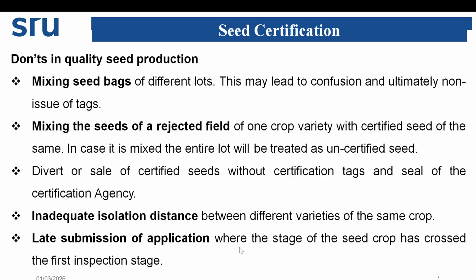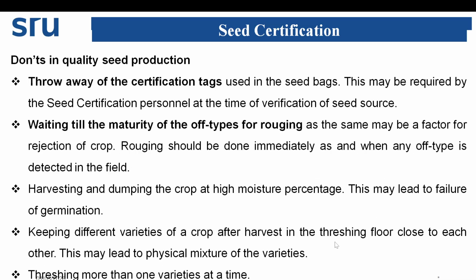Late submission of application where the stage of the seed crop has crossed the first inspection stage. Throwing away the certification tag used on the seed bag. This may be required by the seed certification personnel at the time of verification. Waiting till the maturity of off types for roguing. So you need to do roguing at the proper time. No need to wait.